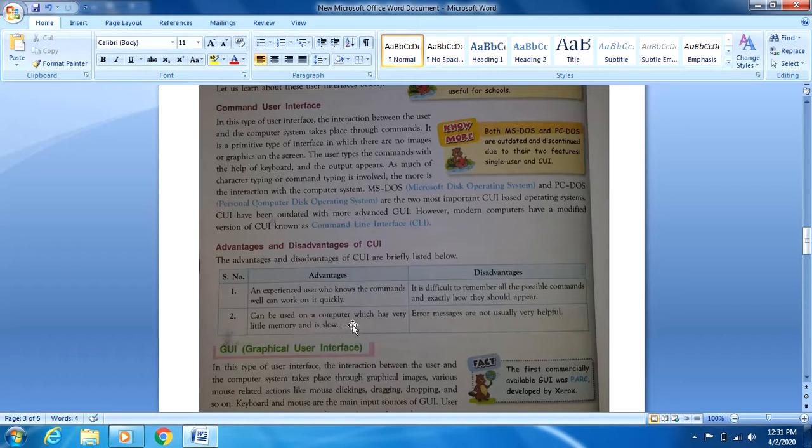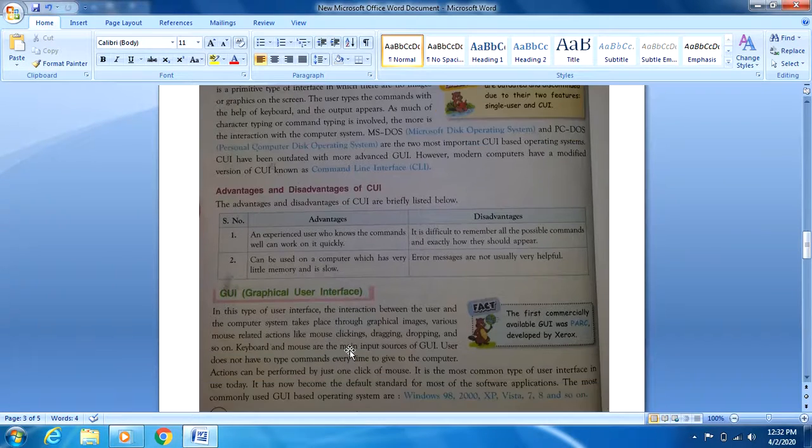And these, in the past we were thinking that these are advantages, but there are disadvantages also. Like any layman who is not aware of the commands cannot use that operating system. Second thing is, error messages are not usually very helpful. Like nowadays in the GUI, whatever message we are getting on the screen, we come to know what error or what mistake we have made, but in that we will not come to know.